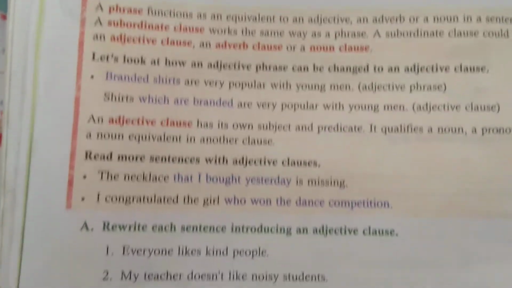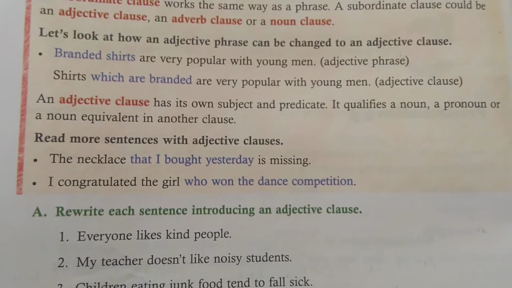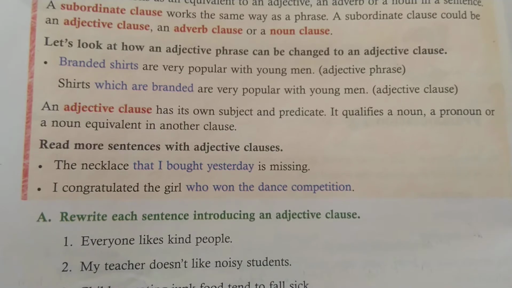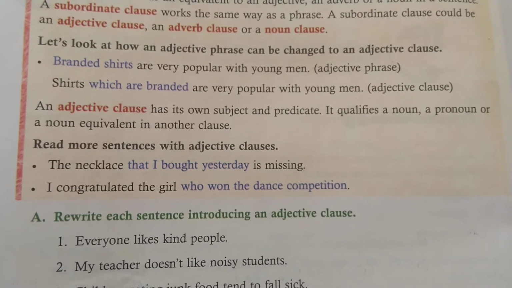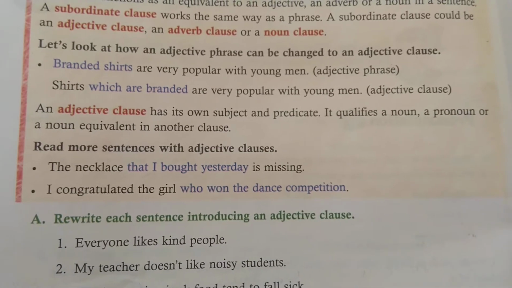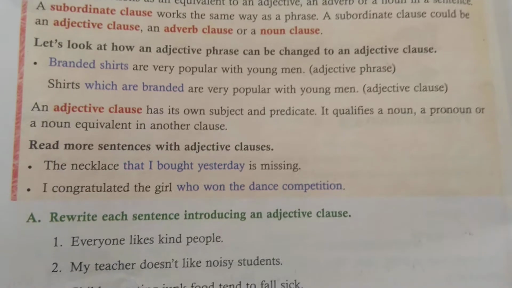So when it comes to adjective clause, let us see one or two examples here. In the textbook, the example given is: branded shirts are very popular with young men. It's almost a sentence where it is not depending on any other thing. Now, shirts which are branded.